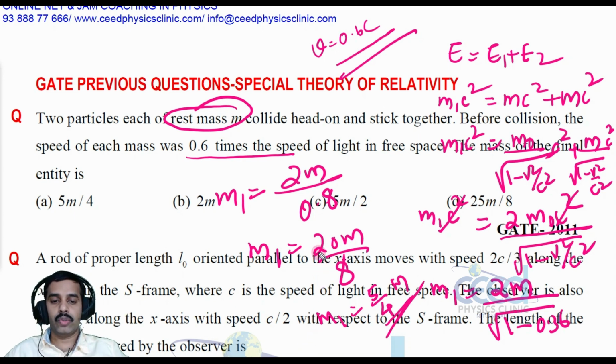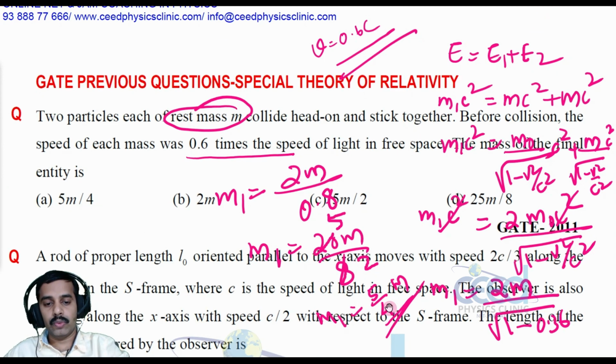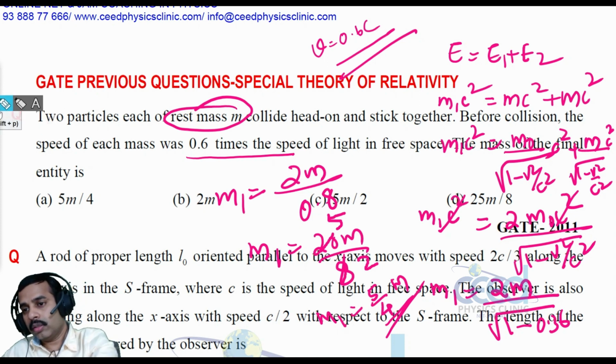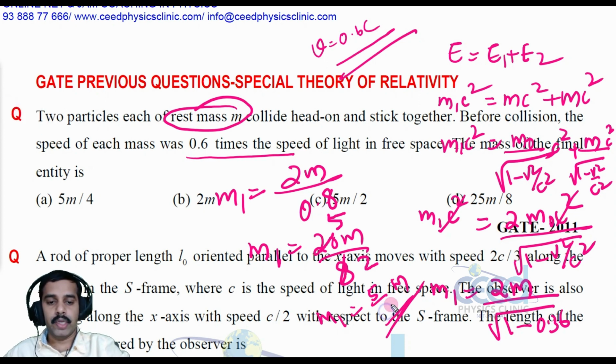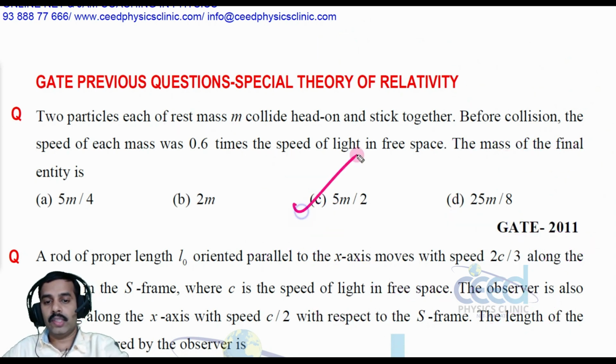Is it correct? 20 by 8, that is 5 into 4, this is 2 into 4. Sorry, it is 5m by 2, right? So which one is the option? Option C is correct.